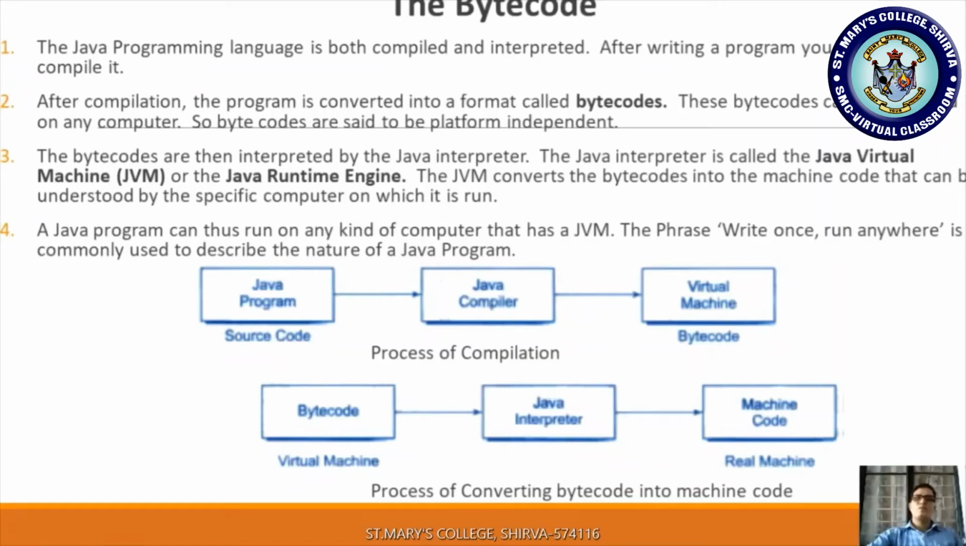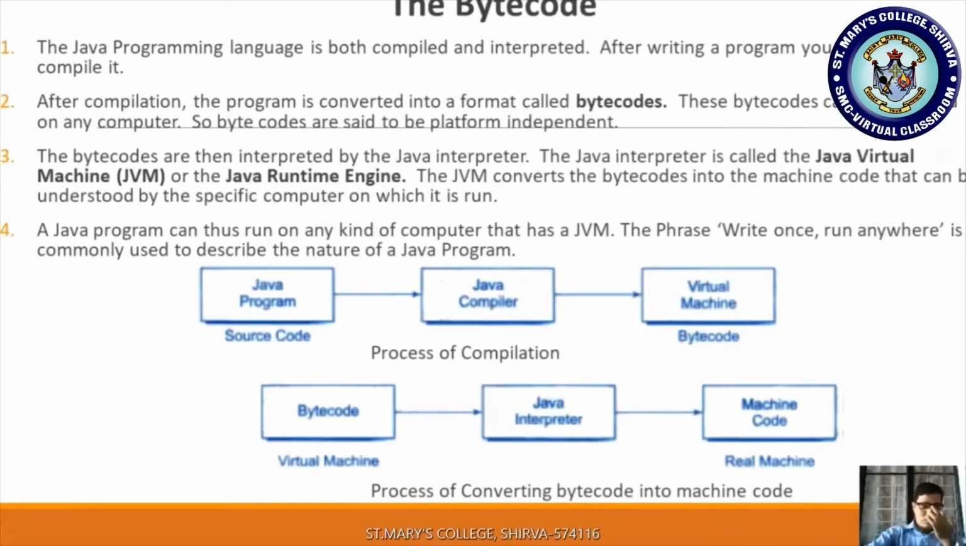After writing a program, you have to first compile it, right, to check the errors. After compilation, the program is converted into a format called bytecode. In Java, after writing your Java program, if you compile it, the compiled Java program is converted into a format called bytecodes. These bytecodes can be executed on any computer. So the compiled code of a source code is bytecode, and bytecodes are said to be platform independent.